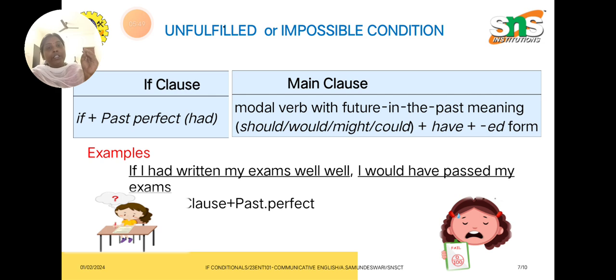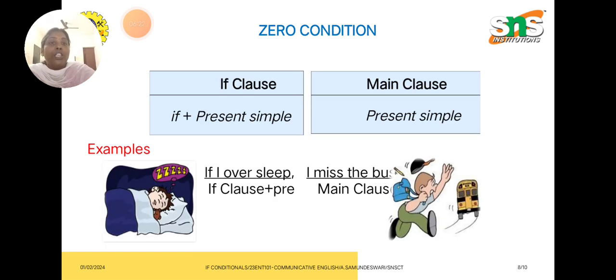Impossible, in the sense that you are not supposed to change the outcome at any cost. If you want to change it, you should change the condition. Like that you can connect it. That's why we are using the past perfect tense structure here. So in the if clause you can use had plus the past participle form of a verb. In the main clause you can use the modal auxiliary in past form along with the have plus V3 structure. And next we have the zero condition.